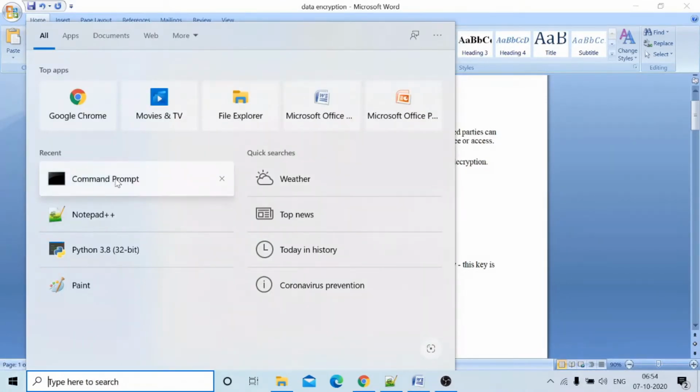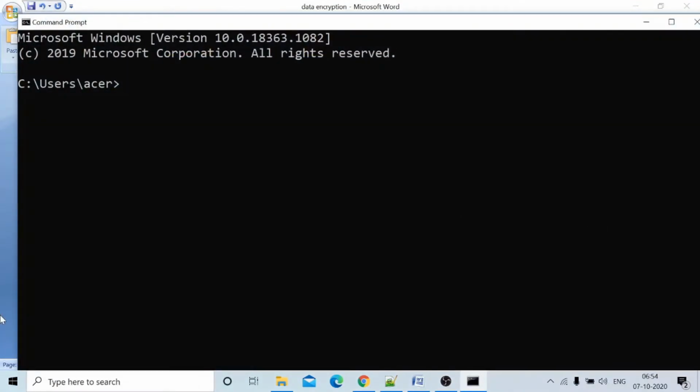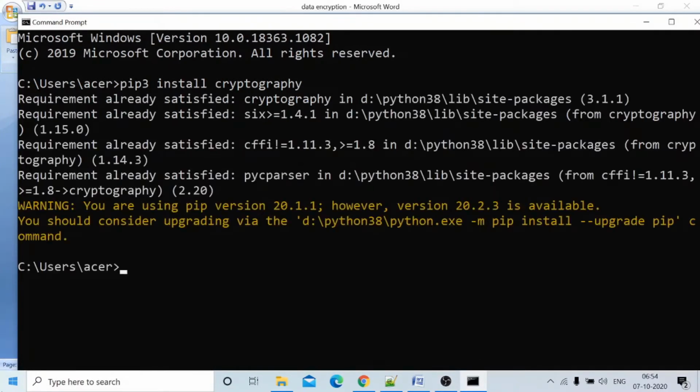I am going to the command prompt. Here you type pip3 install cryptography. It will install cryptography. Already it is installed, that's why that message came.